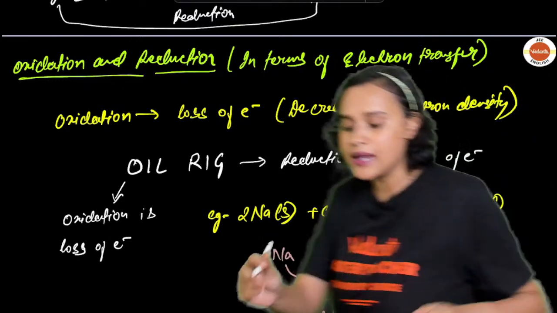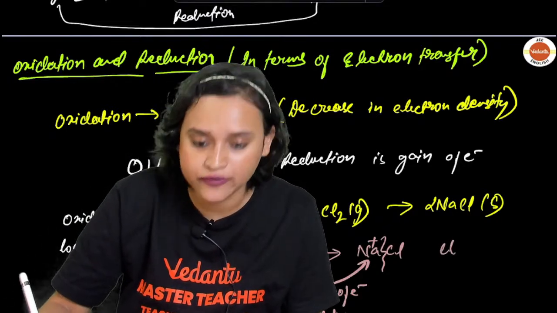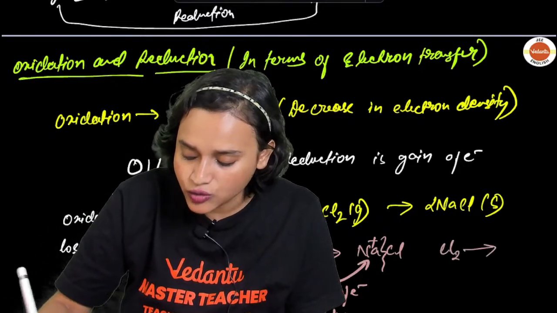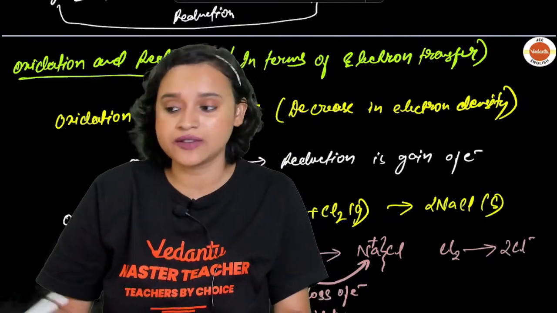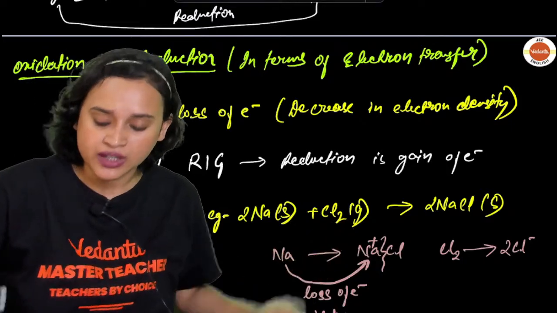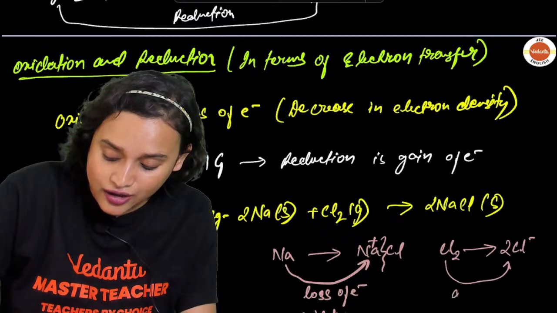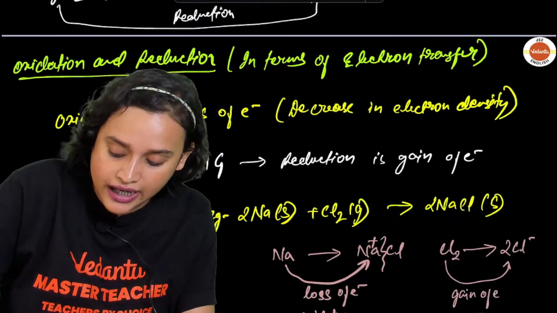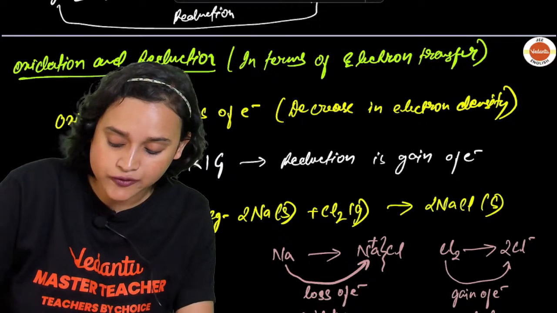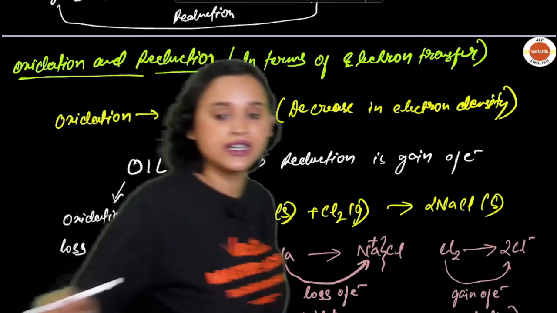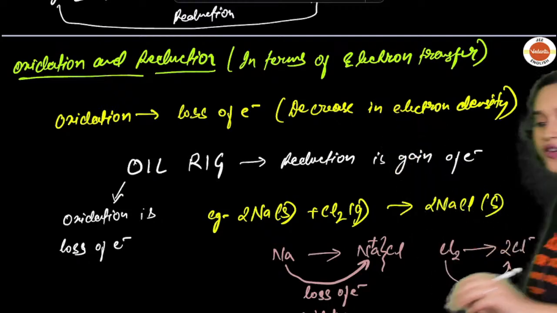Similarly, my dear students, if you look at Cl, Cl2 is becoming Cl minus, yes, 2Cl minus. So here what is happening? Gain of electron is happening, isn't it? That means, my dear students, this is for me reduction. Please check it out and tell me, is this understood, everybody? Yes.